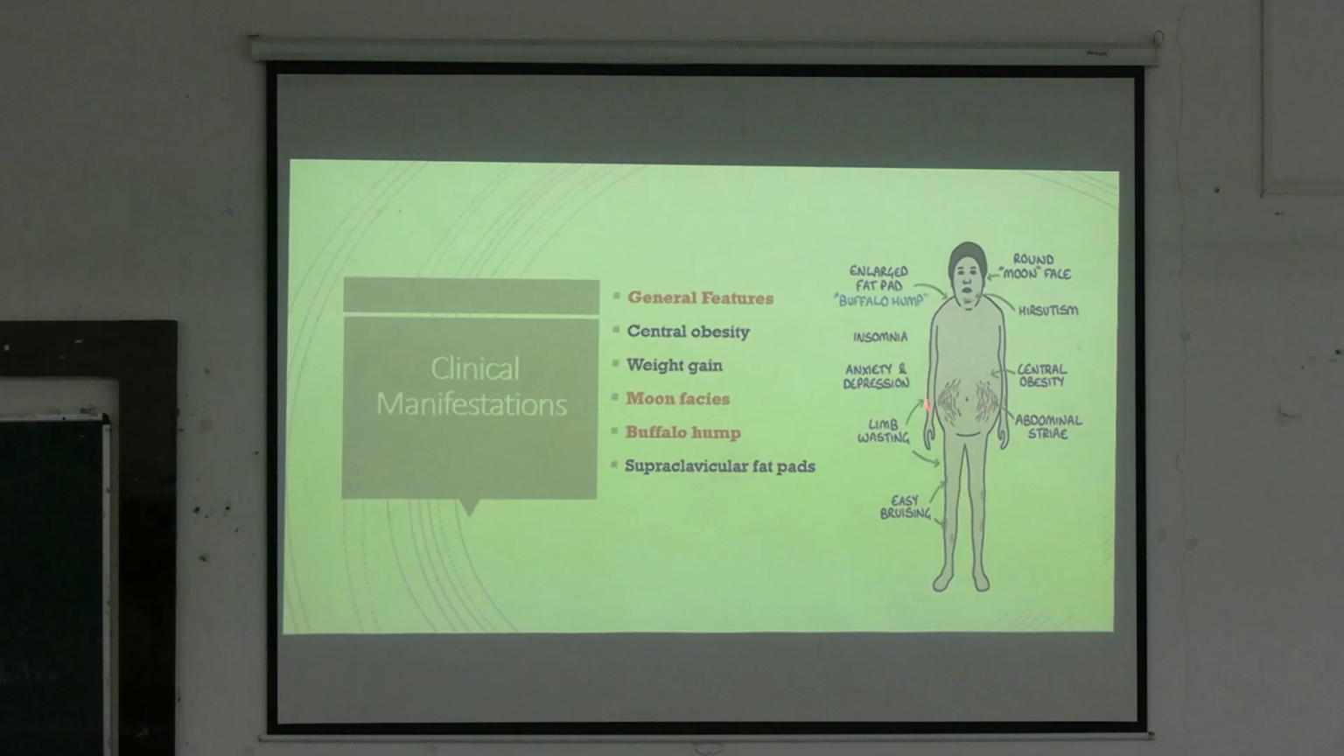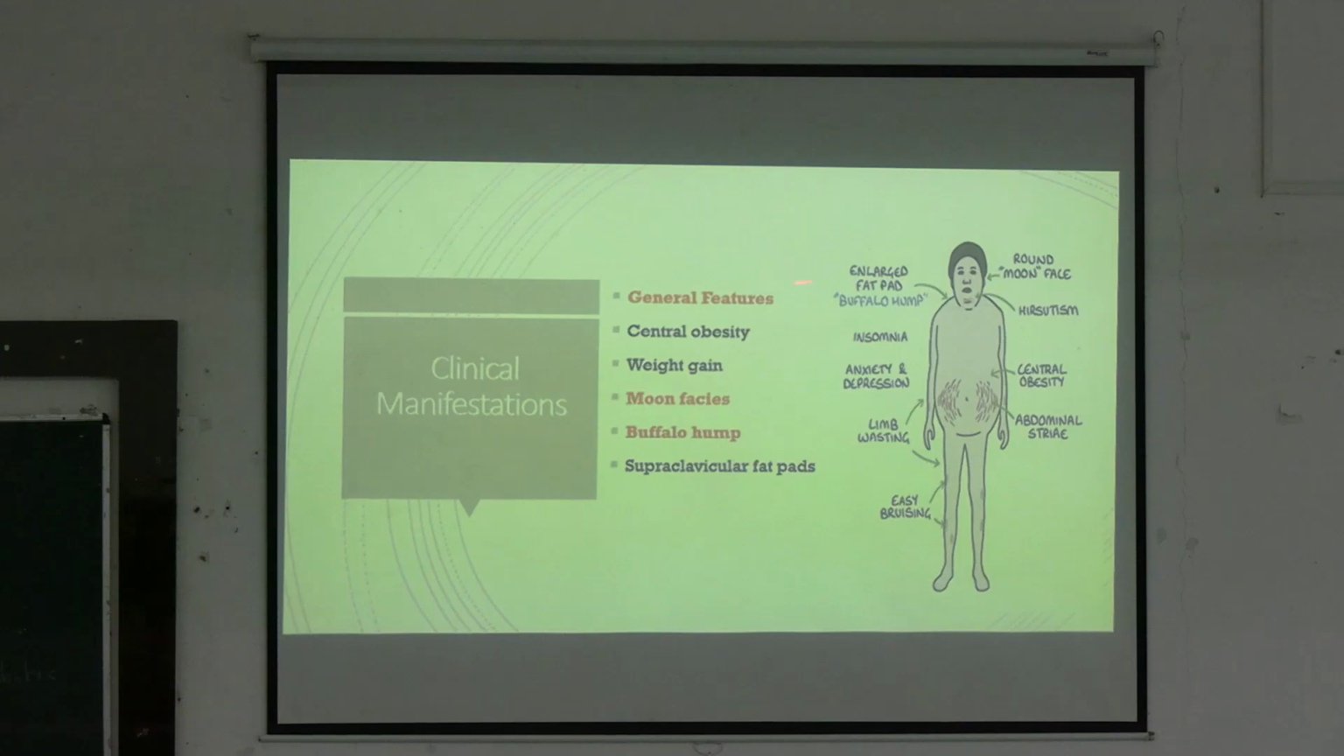And due to loss of collagen, due to increased protein metabolism, there will be limb wasting. The proximal limbs will be thin, or muscle wasting will occur, and there will be easy bruising. And due to the neuropsychiatric symptoms, there will be insomnia and also anxiety and depression.